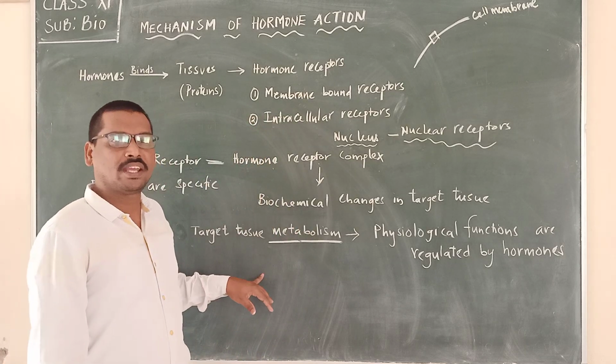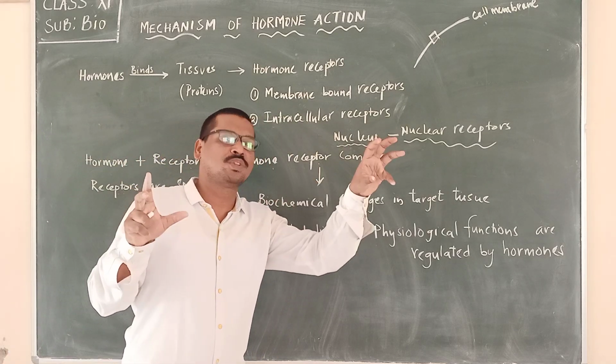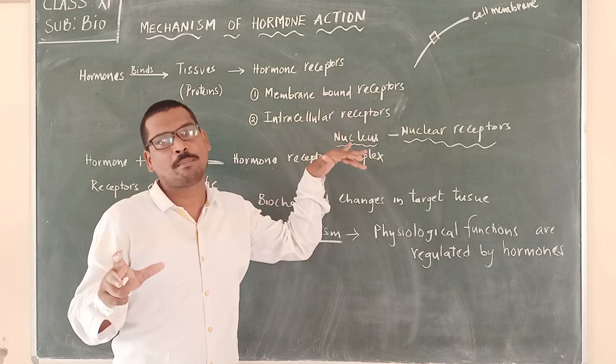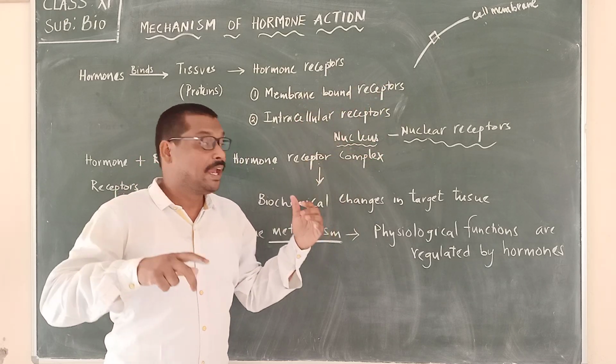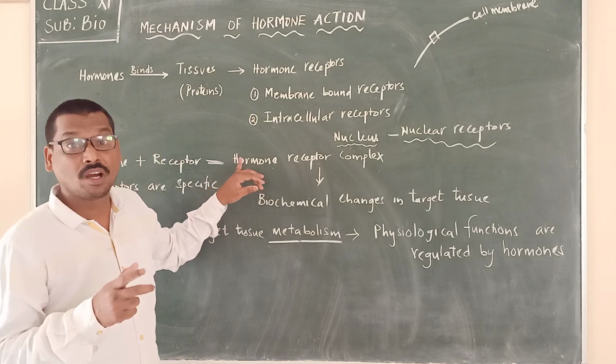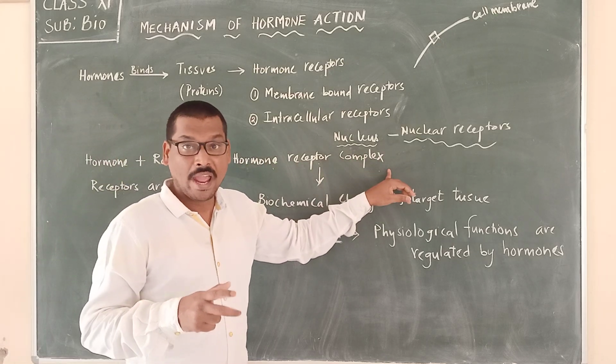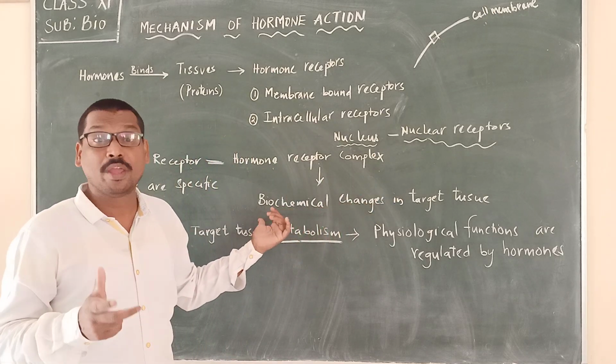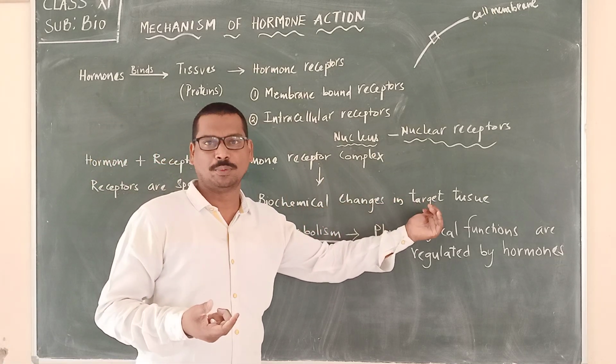So when a hormone binds to the receptor, either a membrane bound receptor or an intracellular receptor, it brings up the formation of the hormone receptor complex. Because of the formation of the hormone receptor complex, it brings up the biochemical changes in the target tissue.